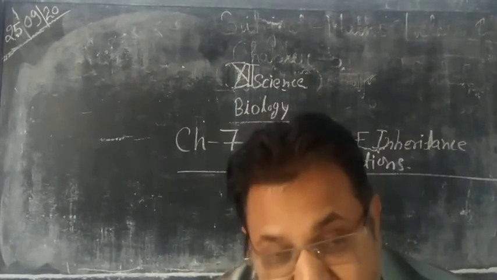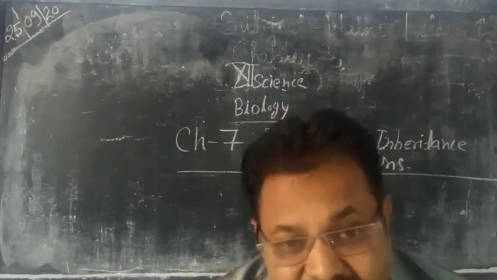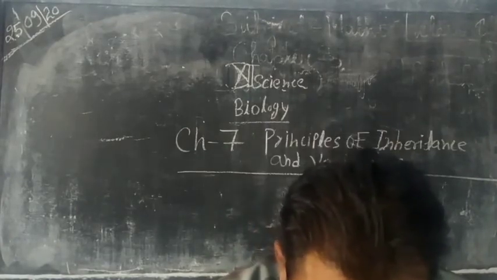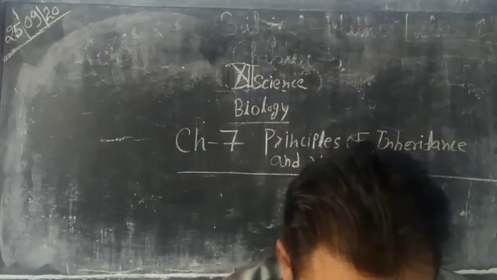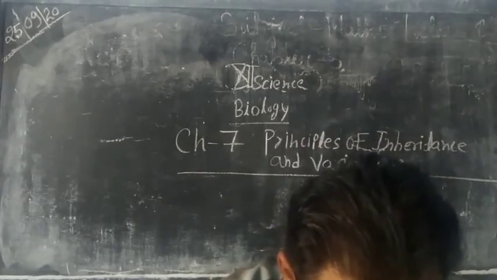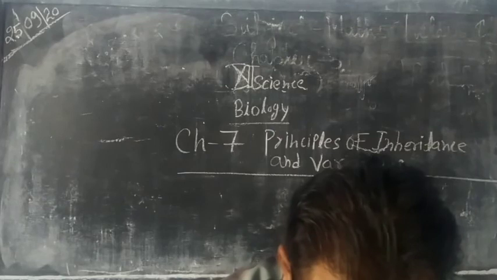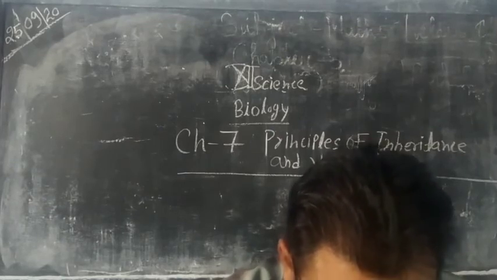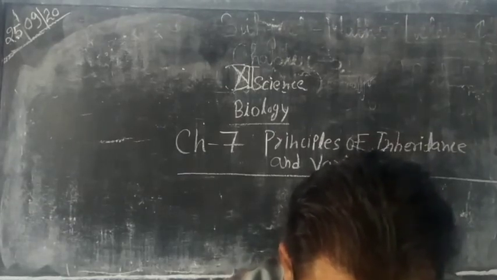Mendel carried his experiments up to the F2 and F3 generations and maintained statistical data carefully. So these are the main causes of Mendel's success.